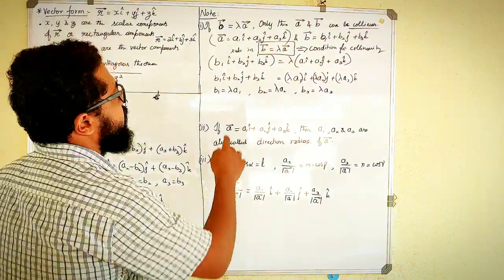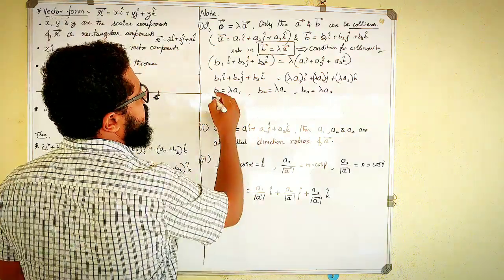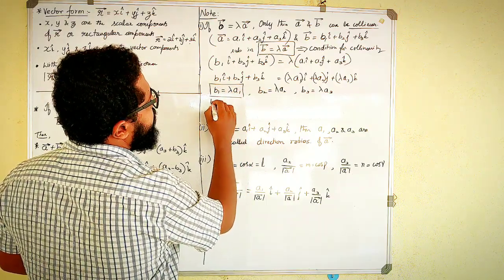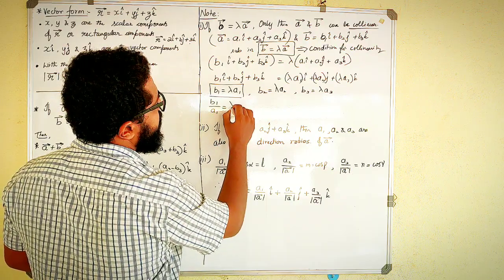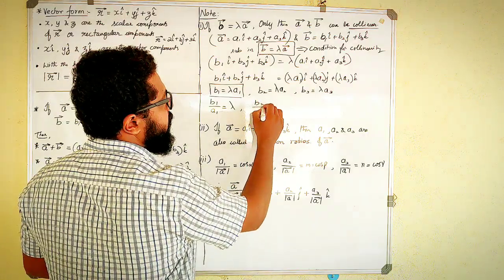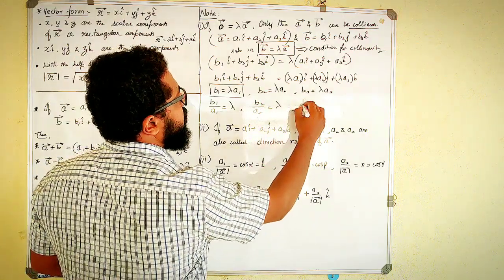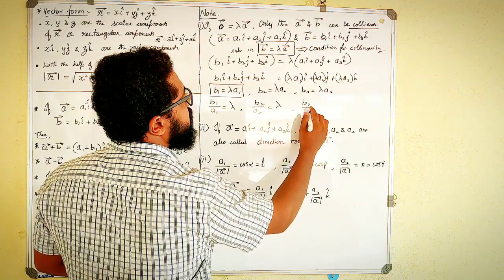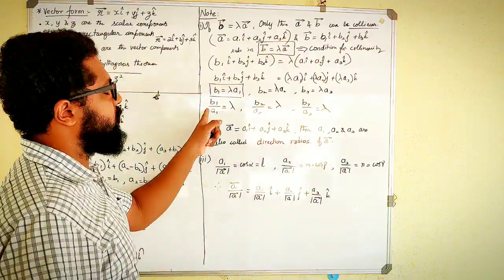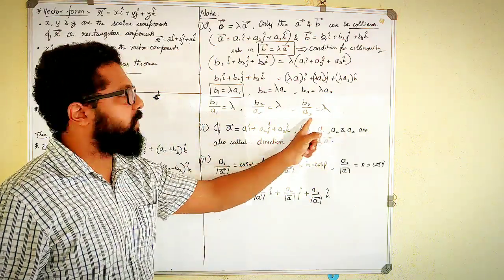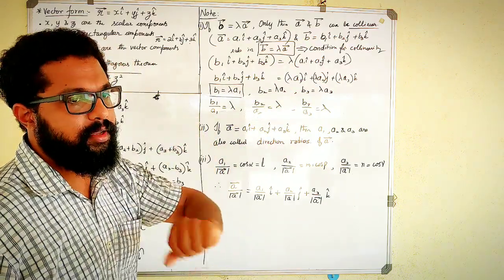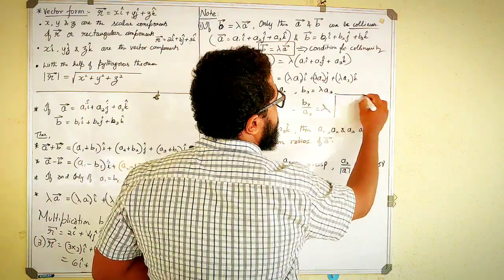So using the first condition, I can get an equation saying that B1 by A1 is equal to lambda. Agree? B1 by A1 is equal to lambda, and similarly B2 by A2 is also equal to that lambda, and B3 by A3 is also equal to the same lambda. Correct? Which means these three ratios of the corresponding components are equal to a constant, or equal to each other. So I can write an equation.